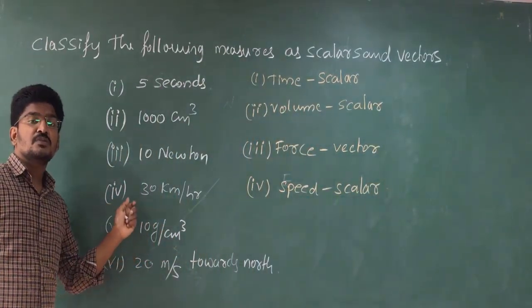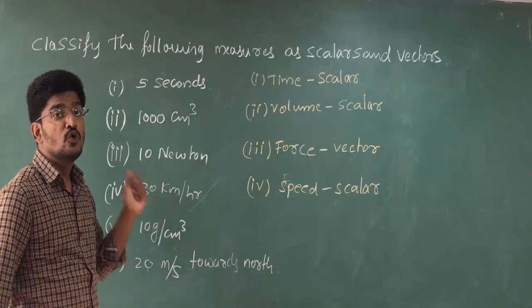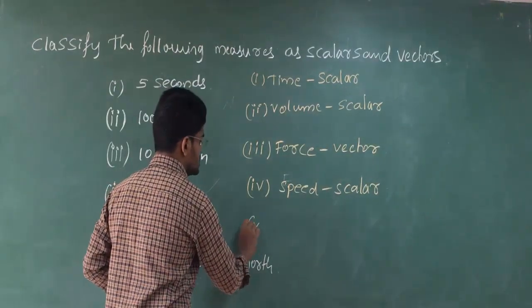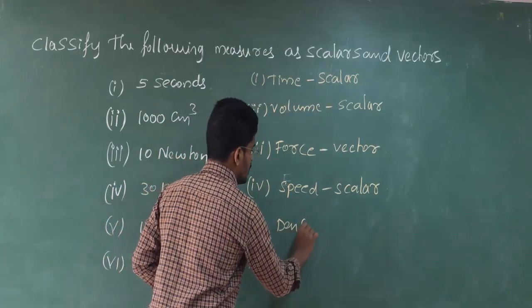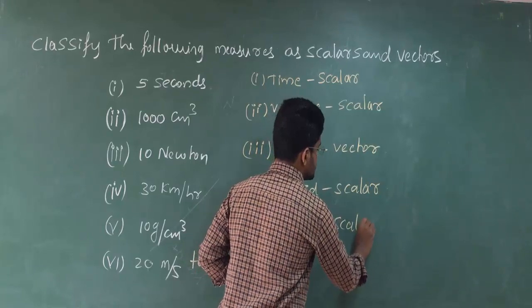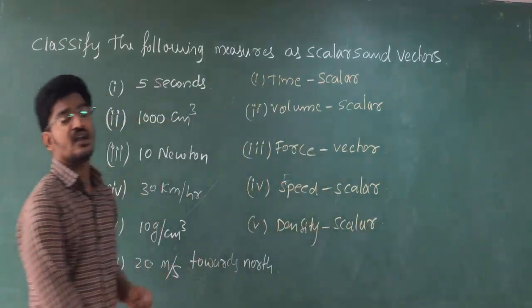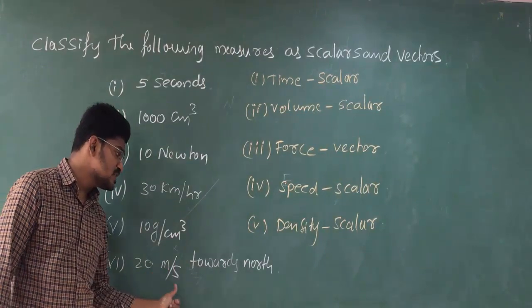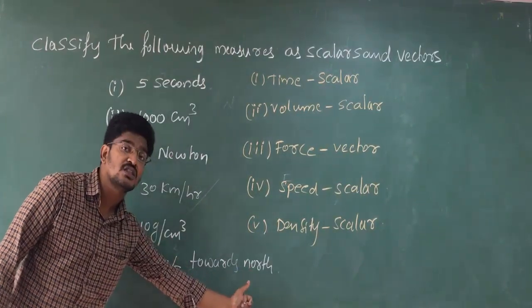10 grams per centimeter cube. This is density. Please understand, this is density. So density will not have any direction. So that's why again it is a scalar. Density is again scalar.